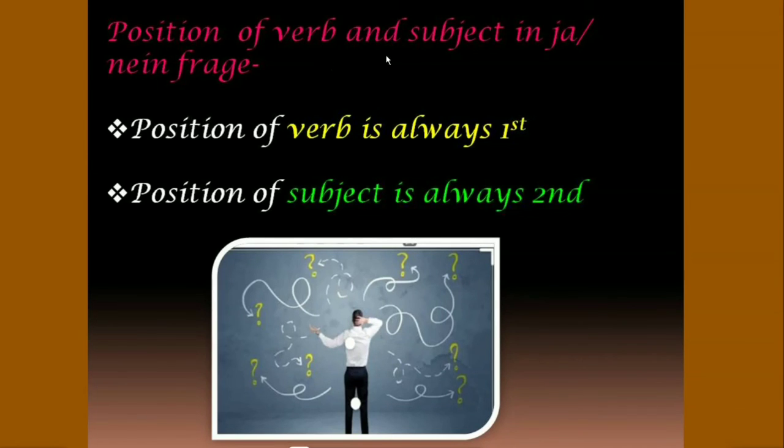So, the rules in Ja-Nein-Frage are: position of verb is always first and position of subject is always second. Now we are done with our three sentence types which are Aussagesatz, W-Frage and Ja-Nein questions. So now I hope you have a good command on it.